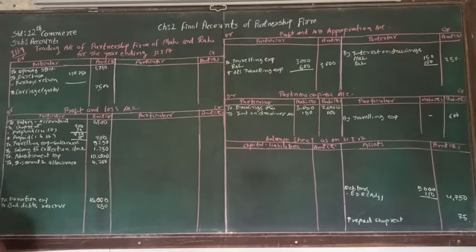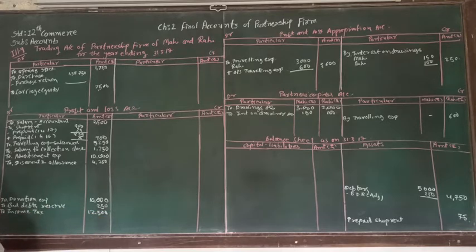After donation, another is income tax expense, and income tax expense again we are going to write down. Income tax, 12,500.